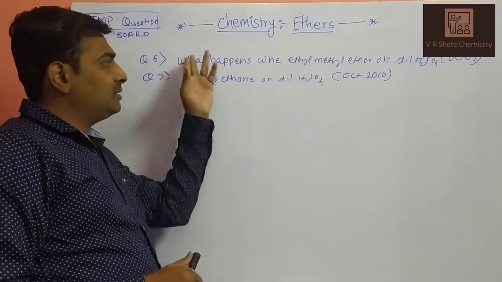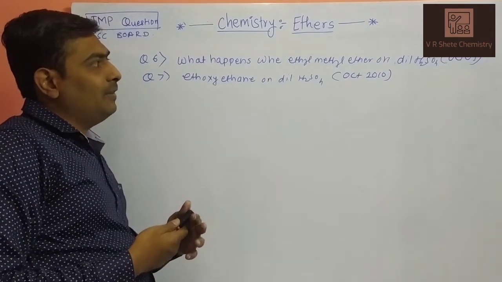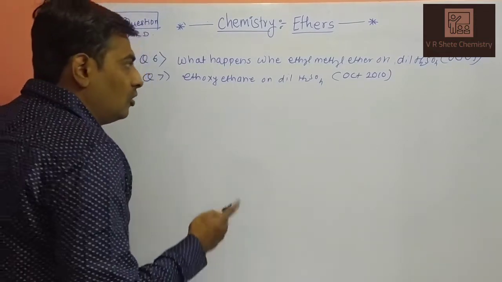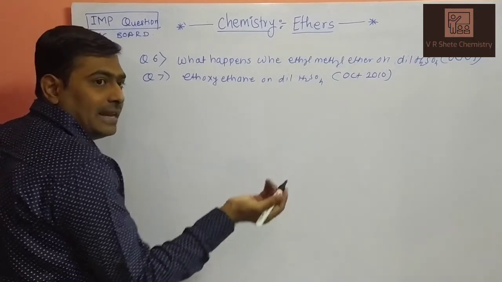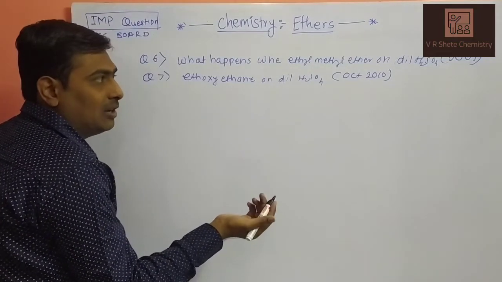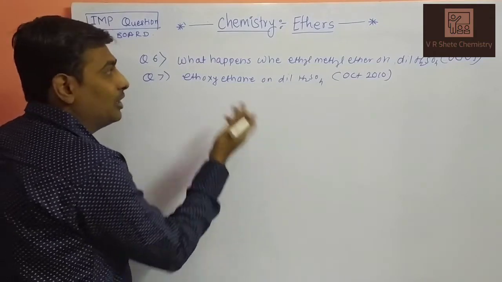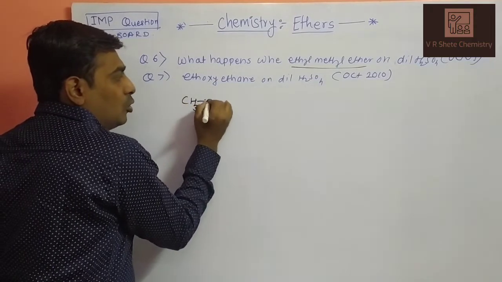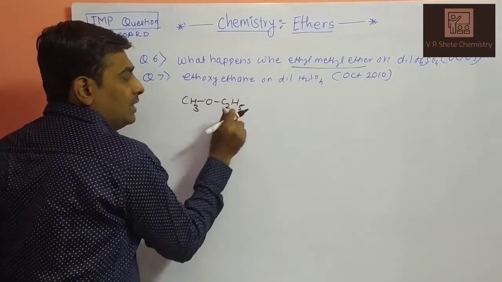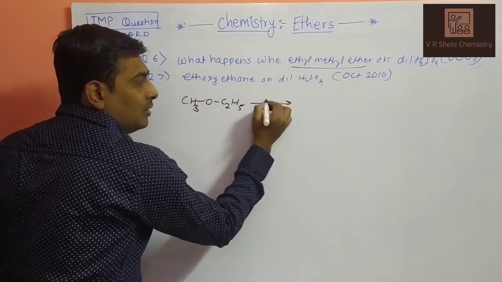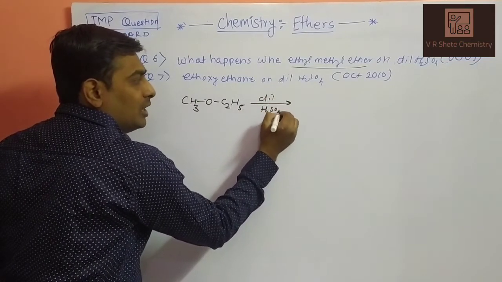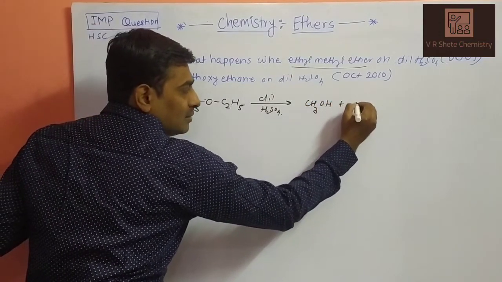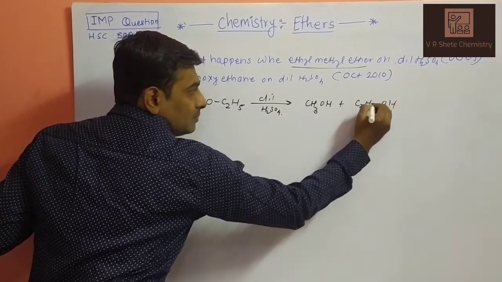Next question. There are two similar questions. What happens when ethyl methyl ether reacts with dilute H2SO4? And the second one, ethoxyethane with dilute H2SO4. When any ether is reacted with dilute H2SO4, it forms different alcohols depending on the alkyl groups of the ether molecule. So very first, ethyl methyl ether, that is CH3OC2H5, on dilute H2SO4 will form two different molecules of alcohol, that is CH3OH plus C2H5OH.